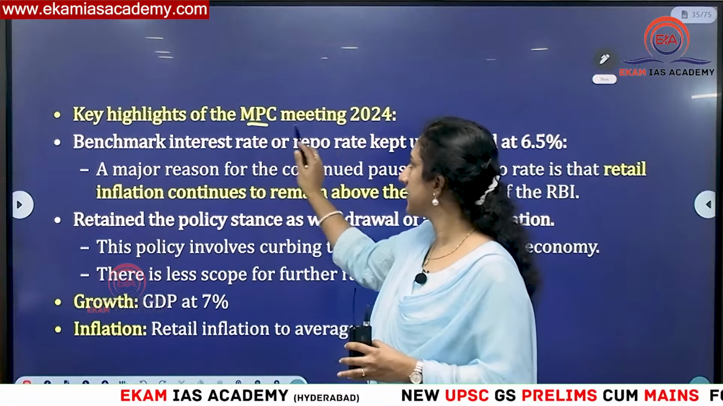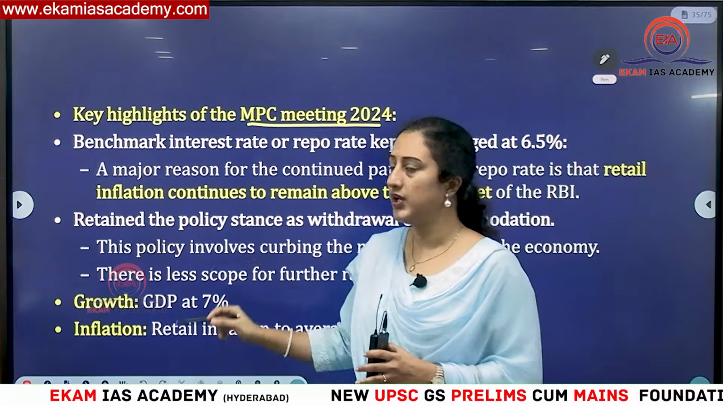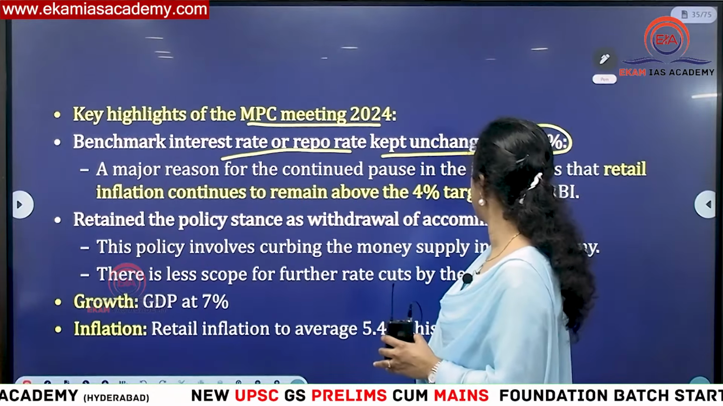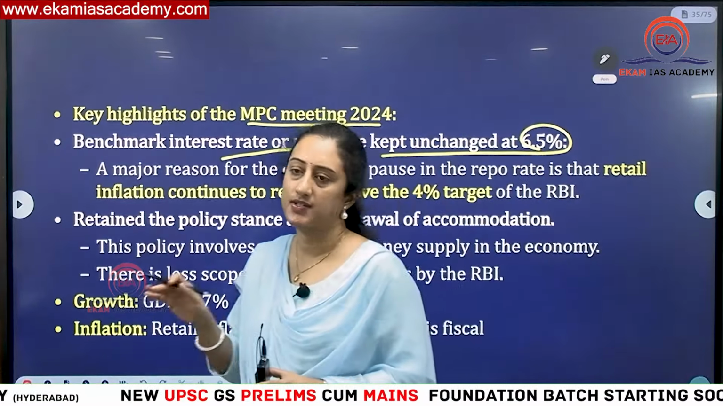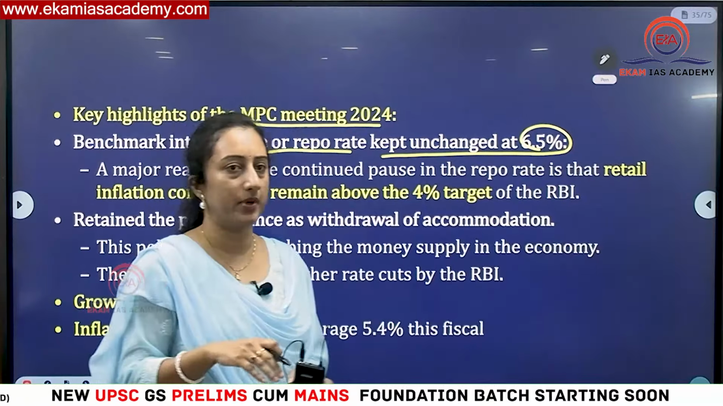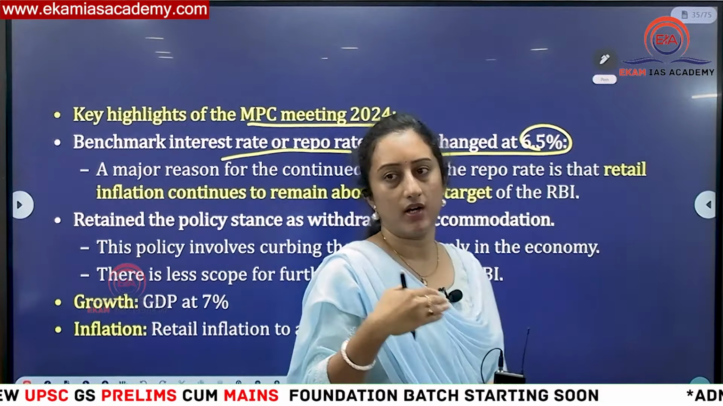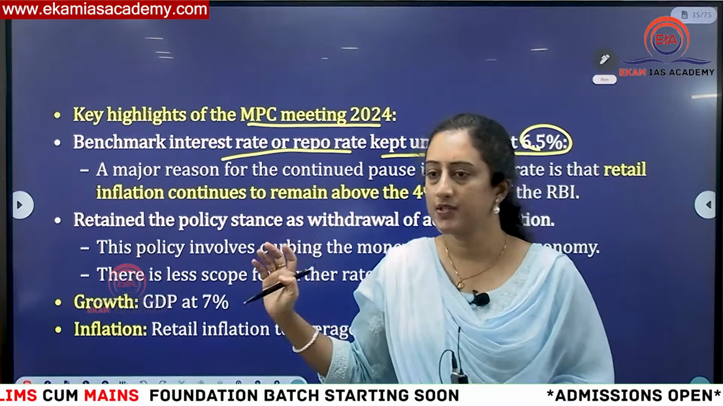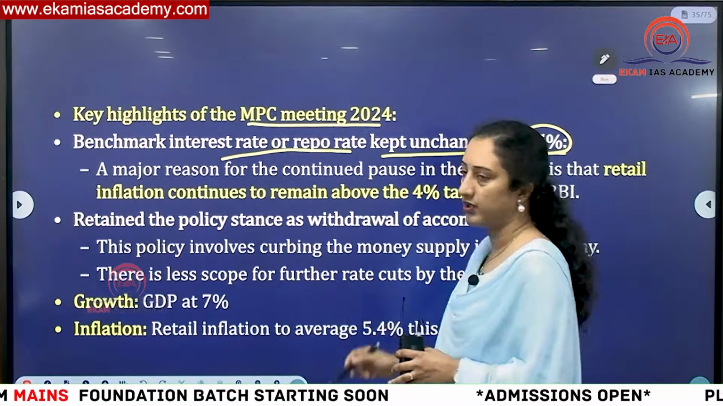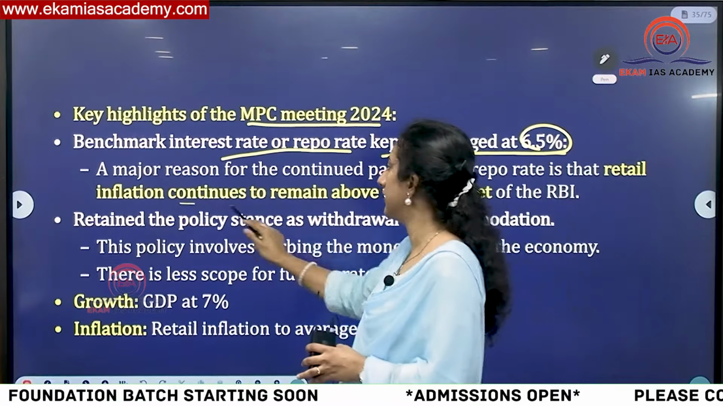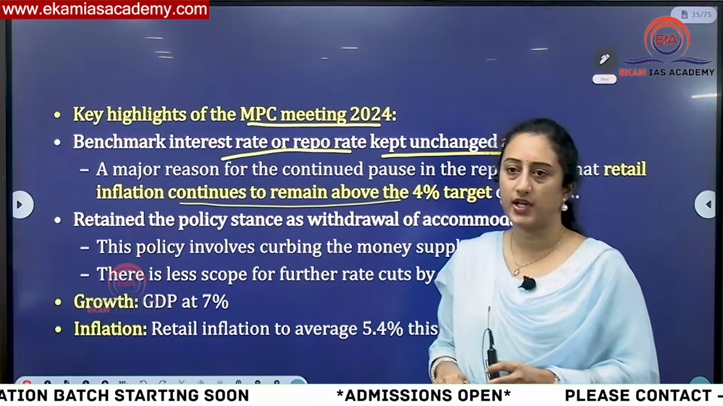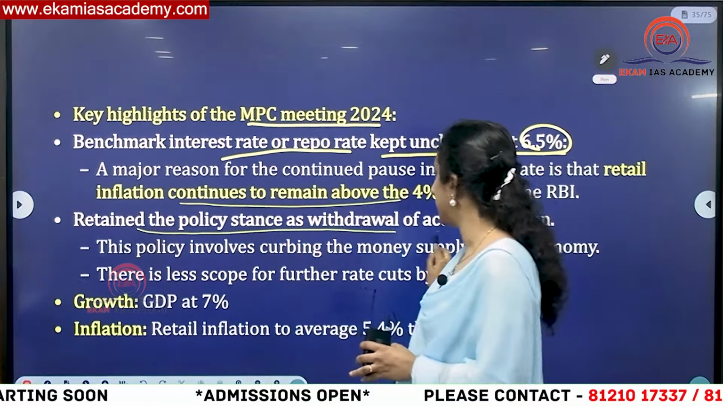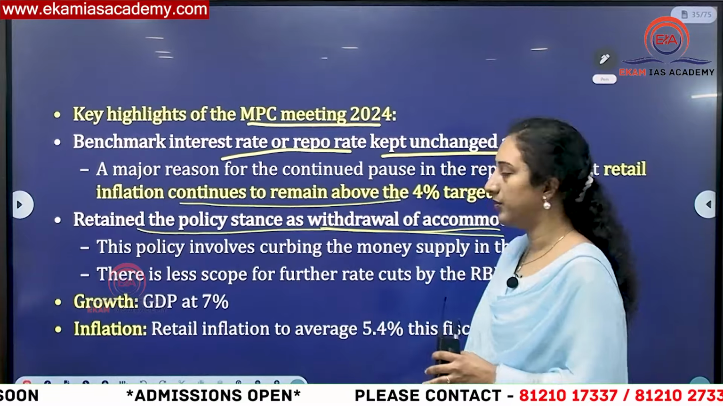Then in the recent committee meeting, what did they say? They kept the benchmark repo rate unchanged, that is 6.5% maintained as it is. They did not lower it because inflation is still high. It is not within the stipulated range kept by RBI. That is why they maintained the same repo rate, as inflation continues to remain above the 4% target of RBI. Then it retained the policy stance of withdrawal of accommodation.